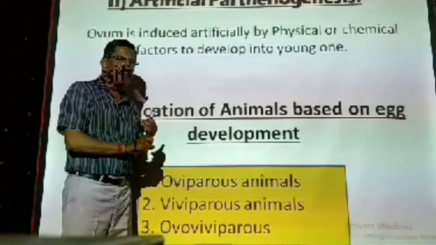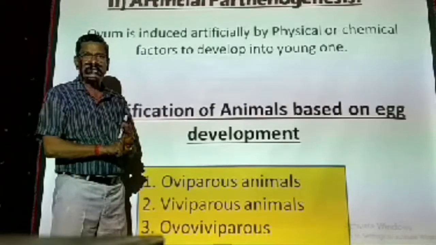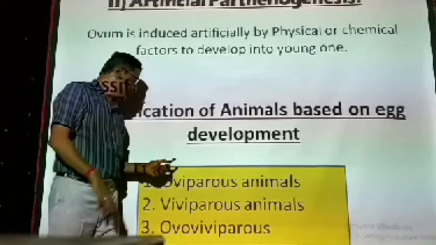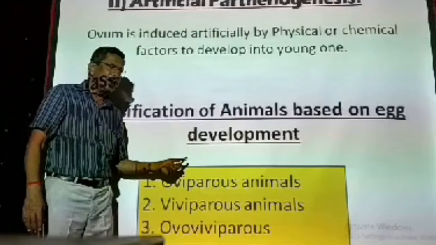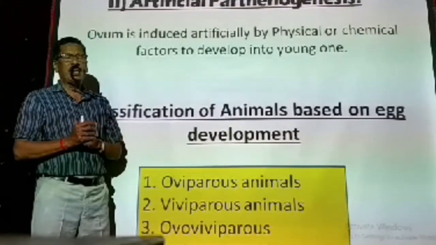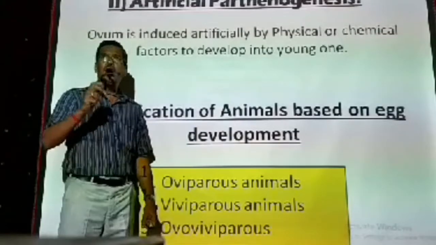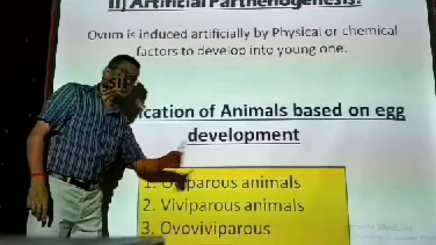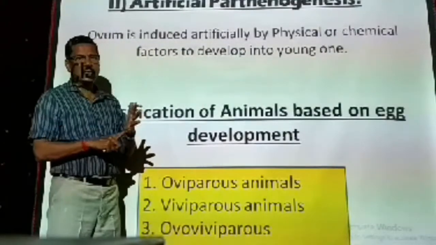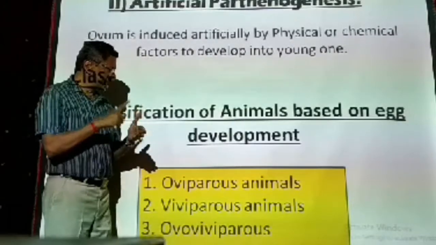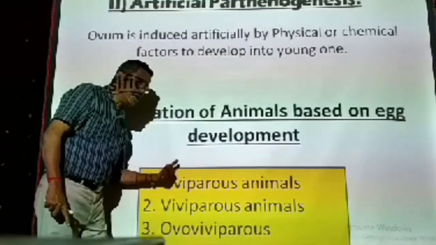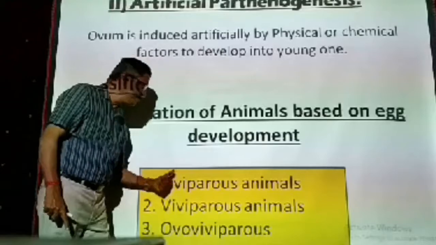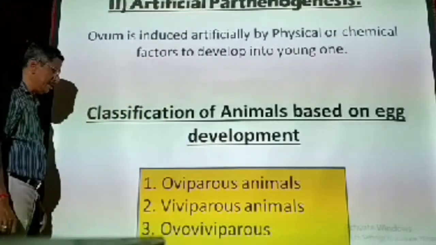So in fishes and amphibians, the fertilized eggs are not surrounded by a shell. But in birds and reptiles, the fertilized eggs are surrounded by a hard protective covering called the shell. Anyhow, in all these four groups of animals, fishes, amphibians, reptiles and birds, the animals lay eggs in the surrounding. So they are called oviparous animals.